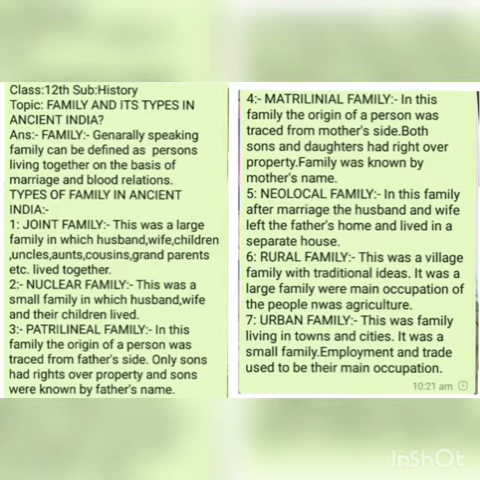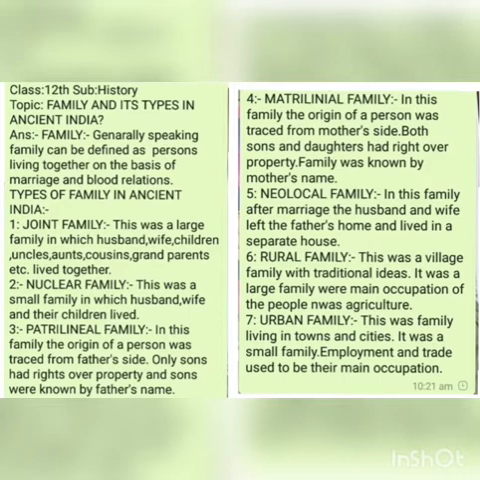Number two, a nuclear family. This was the type of family in ancient times where only husband, wife, and their children lived together. So it was a very small kind of family.